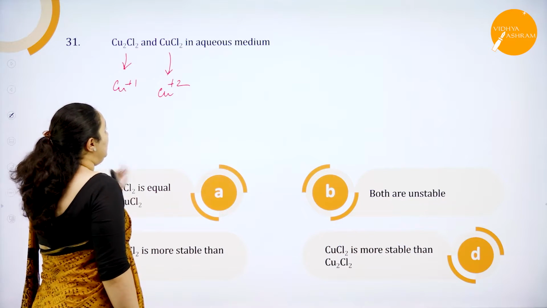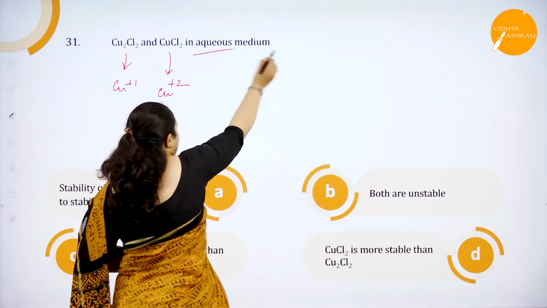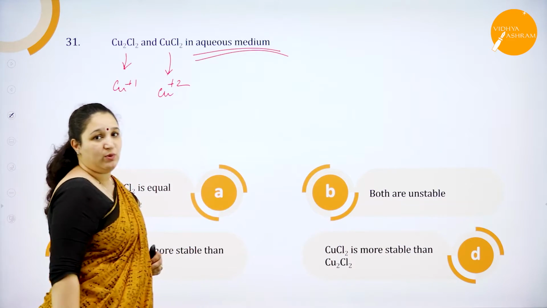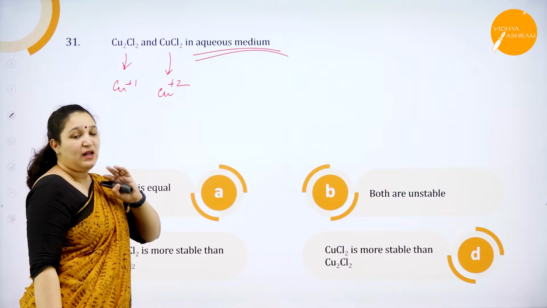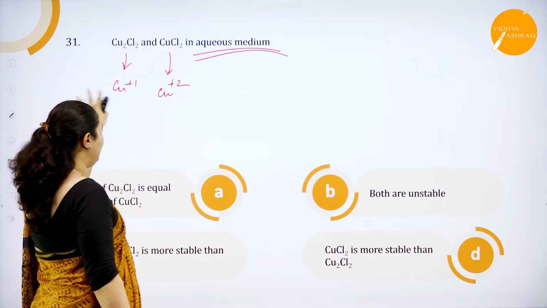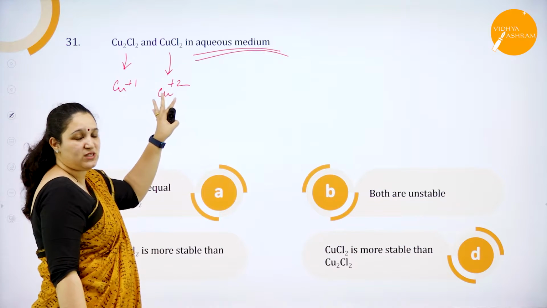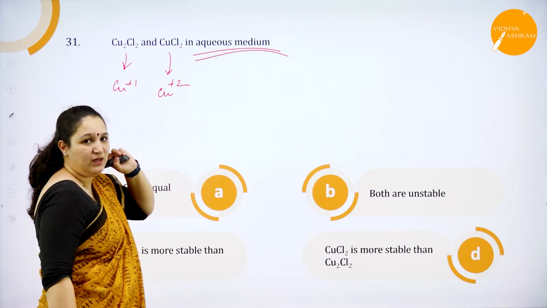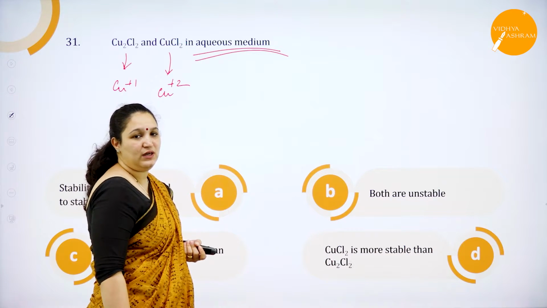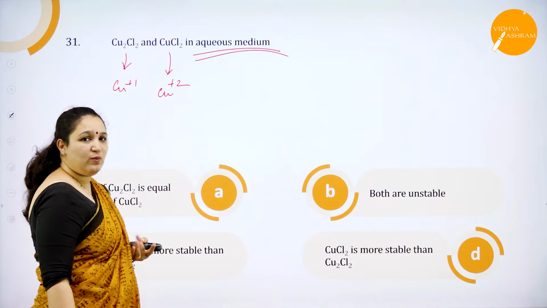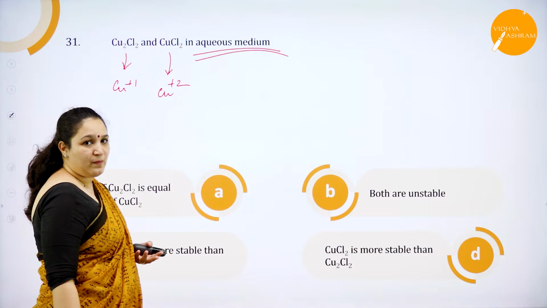Okay. Now, in aqueous medium it is really very important to talk about the stability. Is the +1 state stable or the +2 state stable? The +1 state has a completely filled d orbital, but the +2 state has not got a completely filled d orbital. It is short of 1 electron for the completely filled d orbital. So which do you think will be more stable?